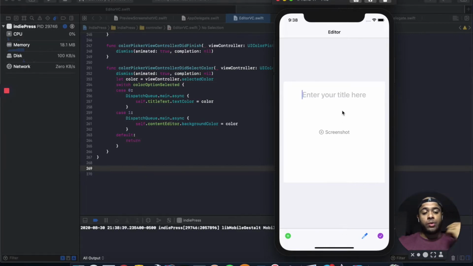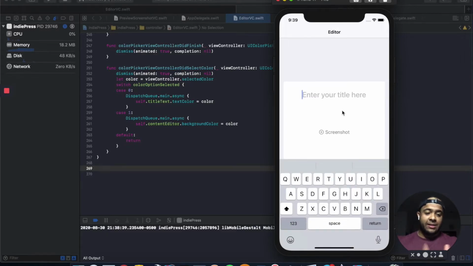And I was going to do something where you could select the text field. So when you click on it, it would show that it's selected, and you could do it from there. But I just don't like that idea because your keyboard's in the way, and I think there's a much nicer way of just adding the toolbar to the keyboard, which is I think the way you should do it. So we're gonna run with that idea.